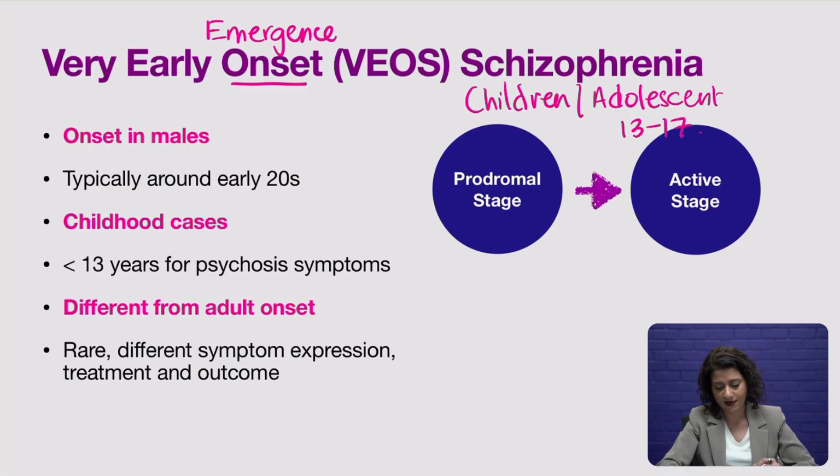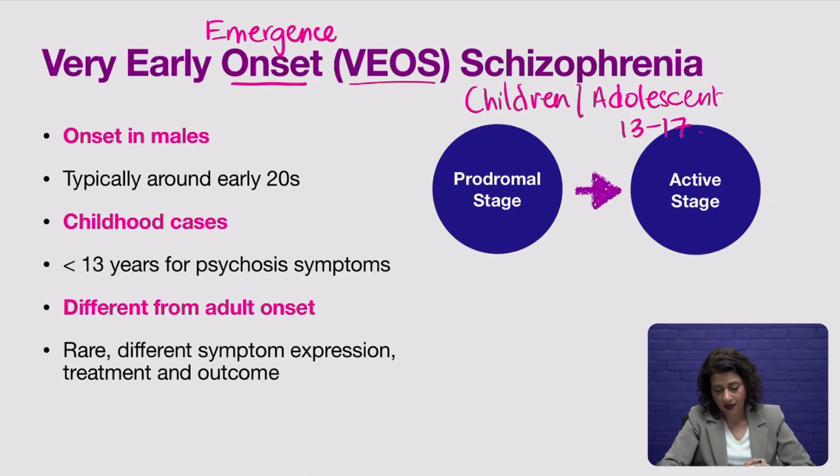As far as males are concerned, usually you see schizophrenia onset in the early 20s, but this case will show you that you can actually find cases of VEOS, or very early onset schizophrenia, in children. This particular case is about a child who's 14 years old, but as you will see, from the age of 10, some psychological disturbance, some symptoms start to make themselves visible and they become worse over time.